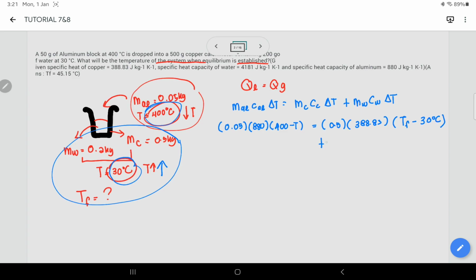Okay, plus dengan M water 0.2, C bagi water adalah 4181, darab dengan TF tolak 30. Okay, so you can simplify this equation so that you will get TF sama dengan 45.15 degree Celsius. Alright, the next one.